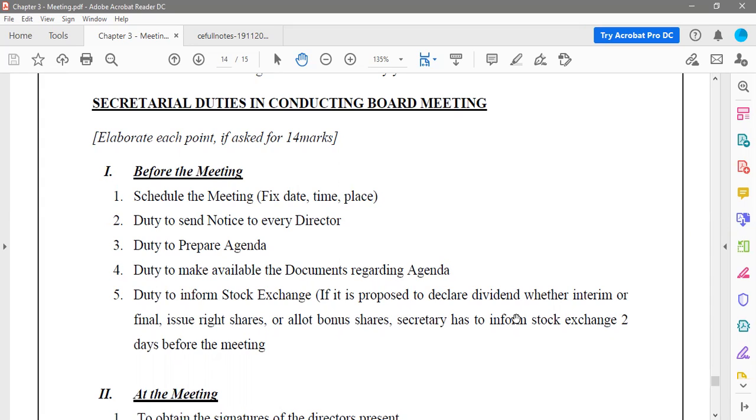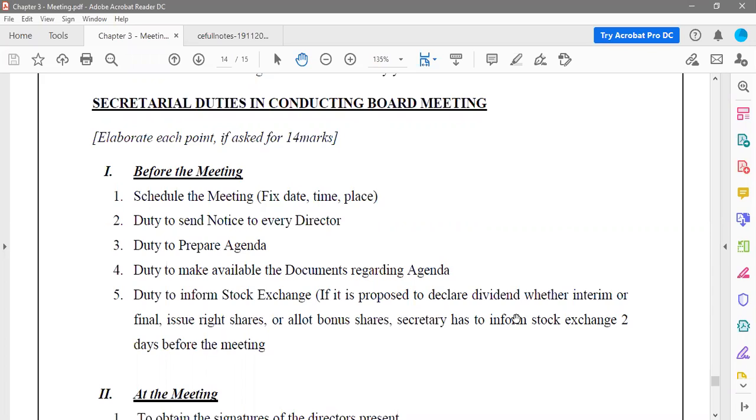Once that is taken care of, then they will issue these right shares to the other people. So these right shares have to be issued to the public. And since there is a difference in the shares, they have to inform the stock exchange.